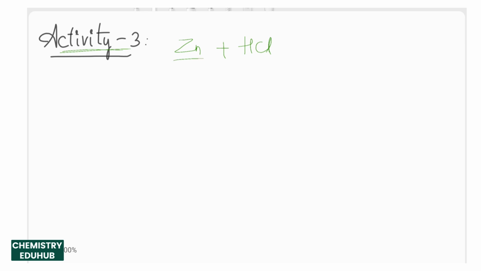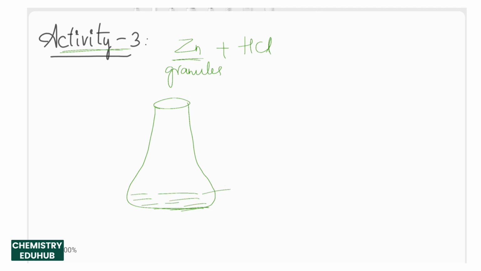Zinc granules, in the sense we take small pieces of zinc in order to perform the reaction better. So there is a conical flask this way. We take a conical flask in which we take some amount of acid. We take hydrochloric acid, which is in dilute form, and to this we add zinc granules, which are small pieces of zinc, some amount.